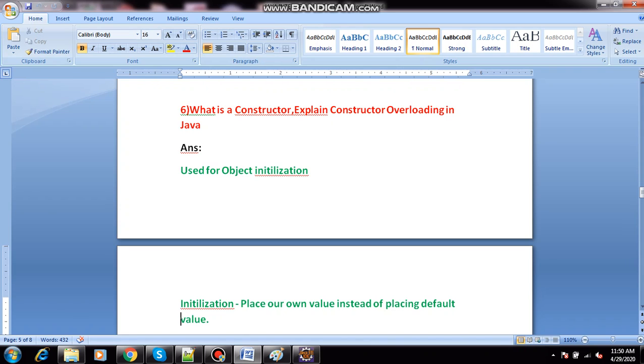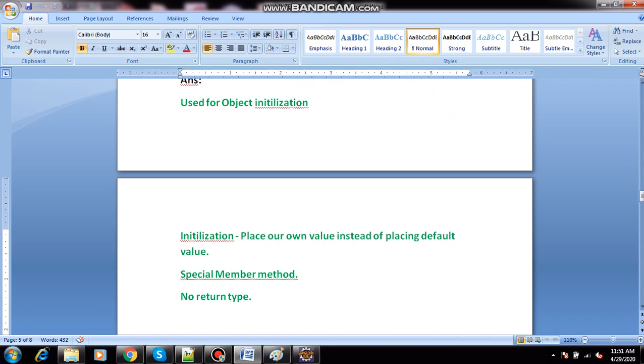What is a constructor? It is used for object initialization. Why are we using the constructor? By using the constructor, we initialize the object. What is initialization? Placing our own value instead of placing the default value. That is called initialization.